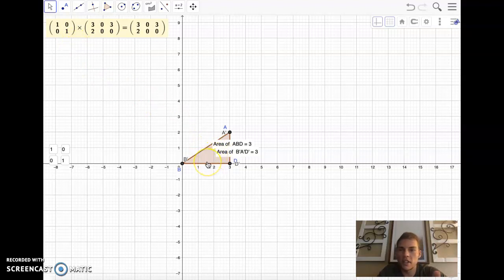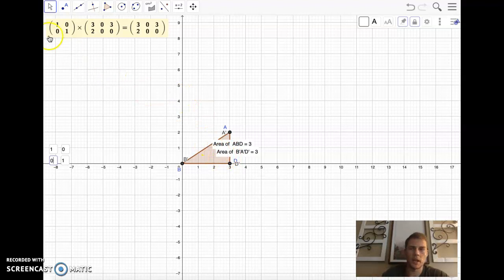Okay, so let's take the determinant right now, because we know that there's possibly a connection between the determinant and the areas. In order to find that determinant, we take our A term and multiply it by our D term, so 1 times 1, and then subtract from that our B term multiplied by our C term. So 1 times 1 minus 0 times 0 is 1. If 1 is our determinant, that's something we can think about, and we know our areas are the same right now based on this wonderful tool in GeoGebra.